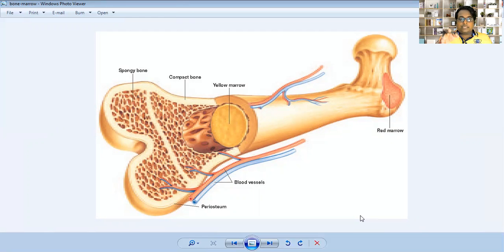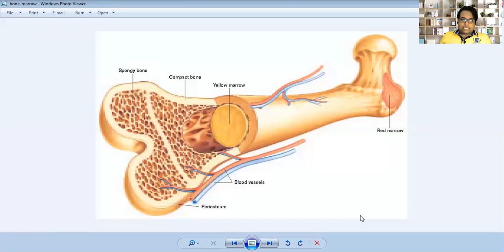You just watch on the screen: yellow marrow is given at the center and red marrow at the other side. Yellow marrow and red marrow are called bone marrow. Marrow means something present inside at the center of the body, which is very soft, spongy in nature, and helps in formation of blood. Blood formation takes place in bone marrow.